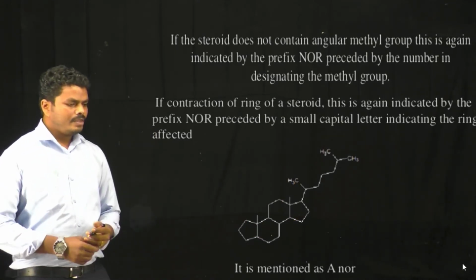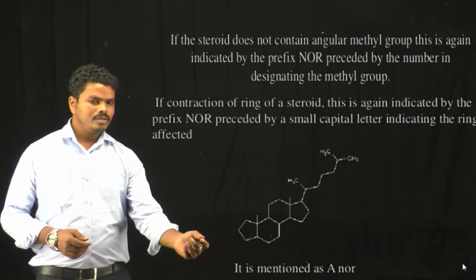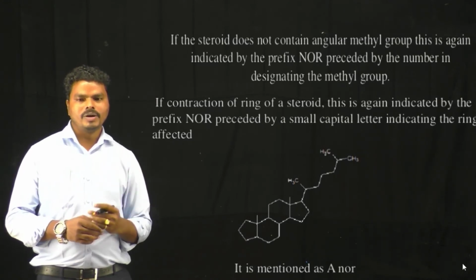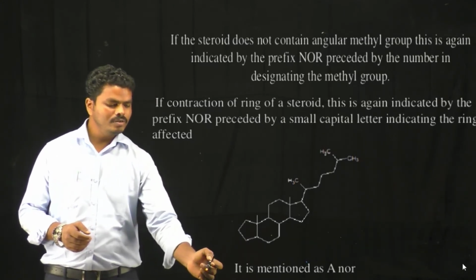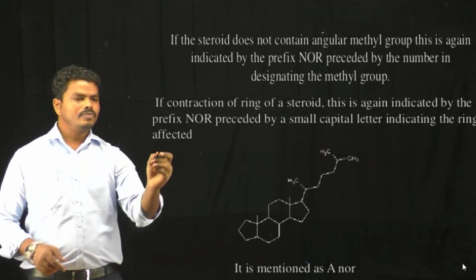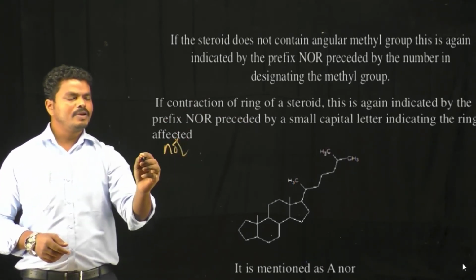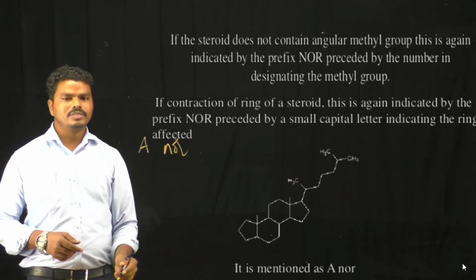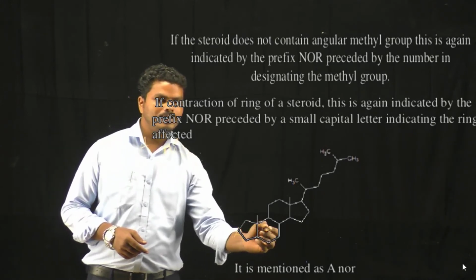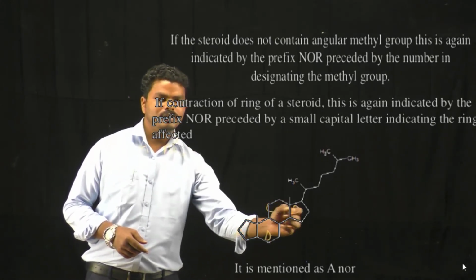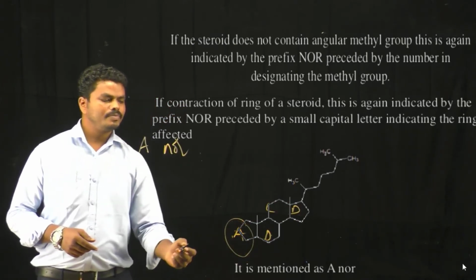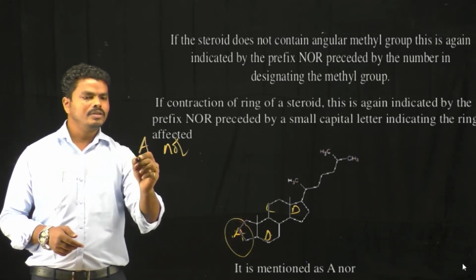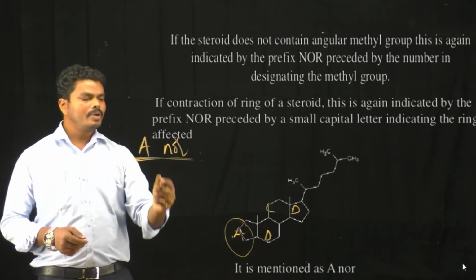And in the same way, is there any contraction of the rings present in the sterol? Contraction means reducing the ring size: a 6-membered ring is converted into a 5-membered ring. In that situation also, we mention NOR preceded by the letter of the designated ring. These rings are represented as A, B, C and D. So the A ring is contracted, the 6-membered ring is contracted into a 5-membered ring. That's why we mention A NOR in the chemical name of this particular sterol.